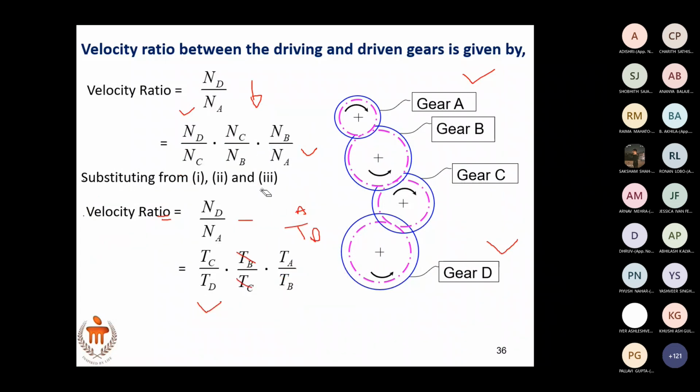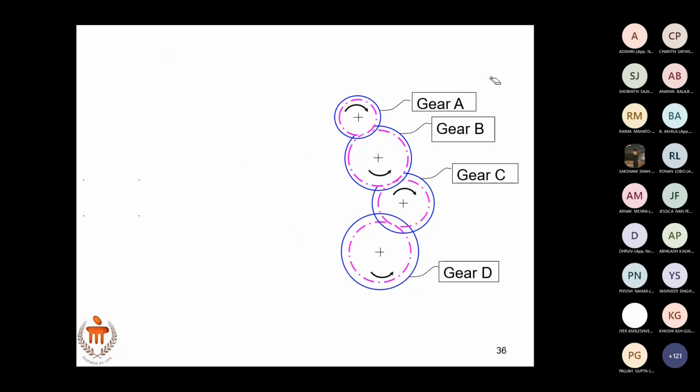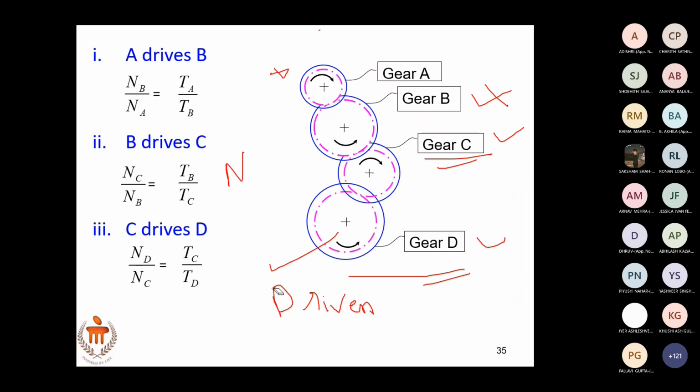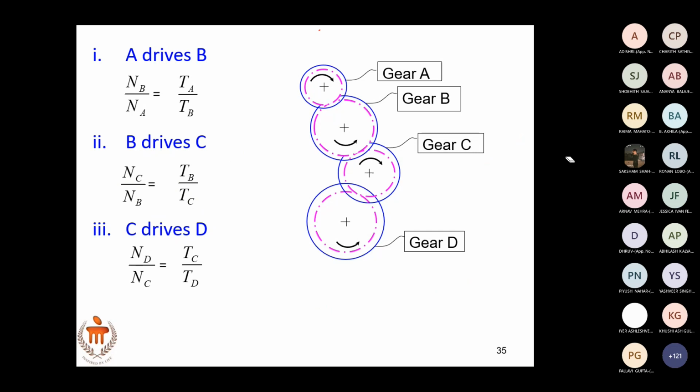So you make a note of this particular derivation. I will take you to the previous slide. This starts here. So you draw this sketch and write these equations. Then tell me, I'll move on to the next slide. Make a note of this. This is a derivation for velocity ratio of simple gear train. You write the heading as velocity ratio of simple gear train, and you write down these equations.